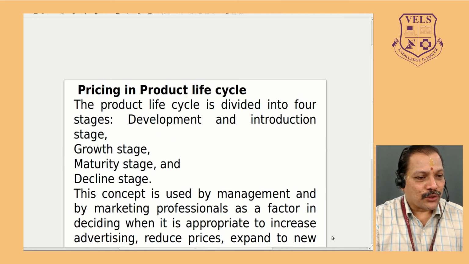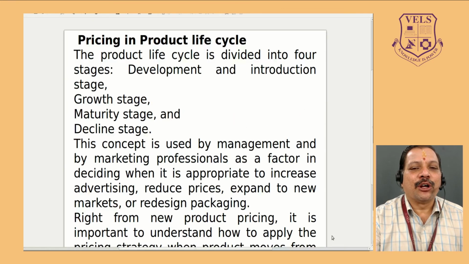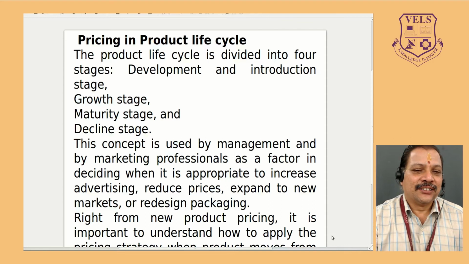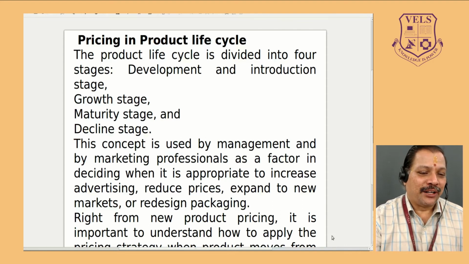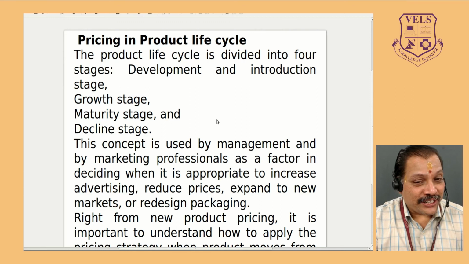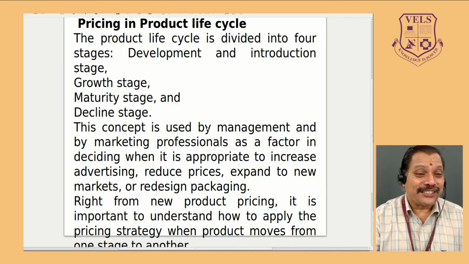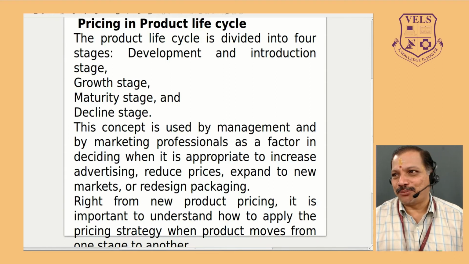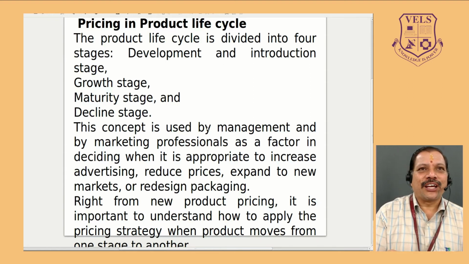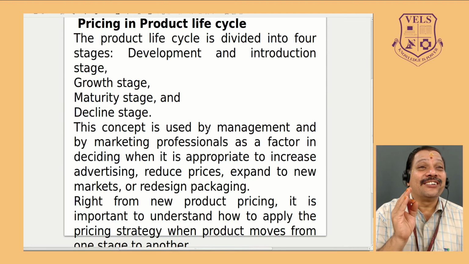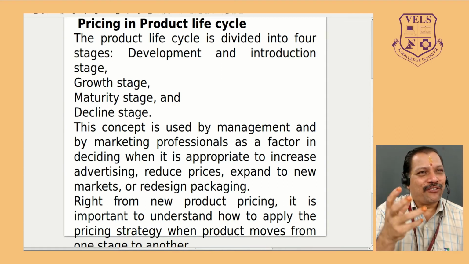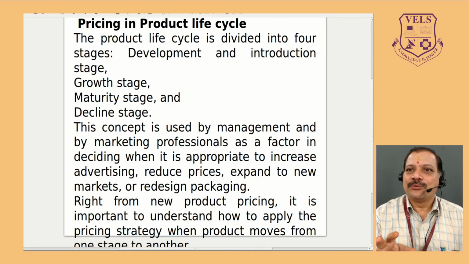There is one more question possible: explain the product life cycle with an example. Then, not only writing a definition and the different phases, you should write one example for each stage. For the skimmed price strategy, suppose a company is implementing it, what you have to say is that in the initial stage, the mobile phone per call was 10 rupees.